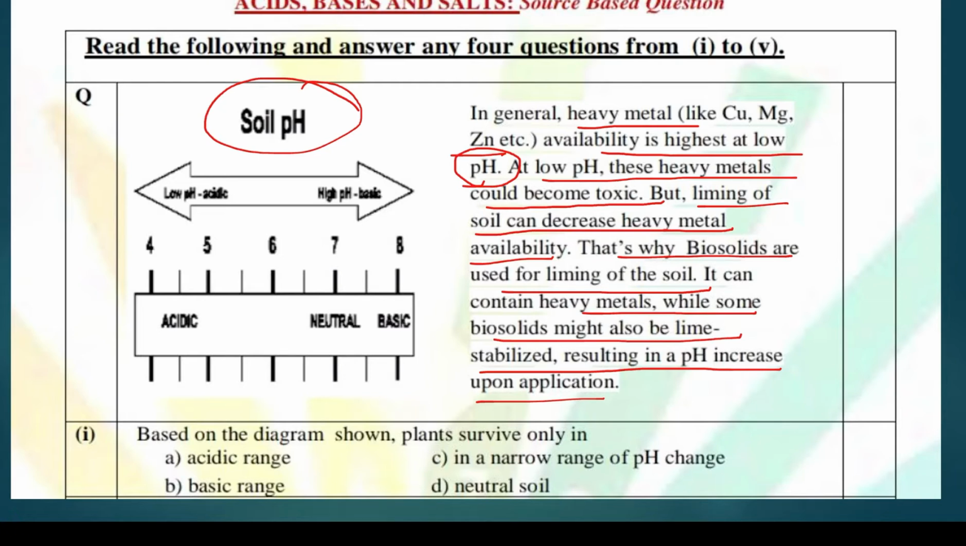So the first question is based on the diagram shown: plants survive only in. So when we say survival, you have to write in a narrow range of pH change. They can only survive in a narrow range of pH change. That means only around neutral, a little above or below neutral, within that they can survive.